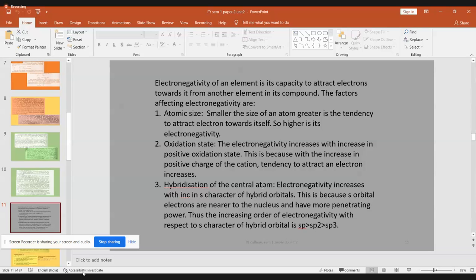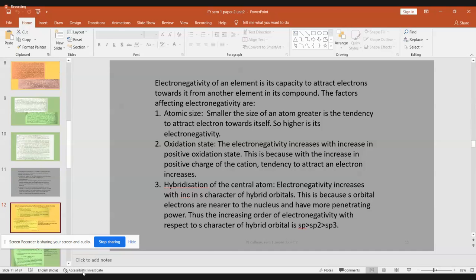If that central atom in a molecule has sp hybridization, it will have greater electronegativity compared to another central atom in a different molecule which shows sp2 hybridization. So that is the relationship between electronegativity and hybridization of the central atom. So please read all these things thoroughly. Any MCQ question may come from these things. So we have finished till this in the last Saturday class.